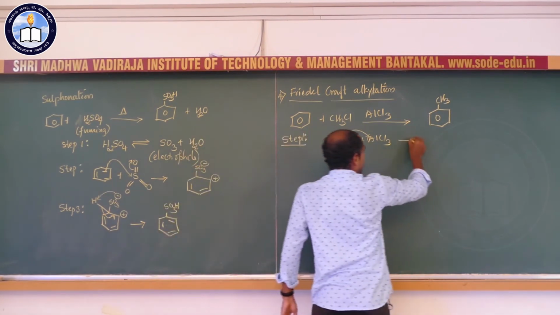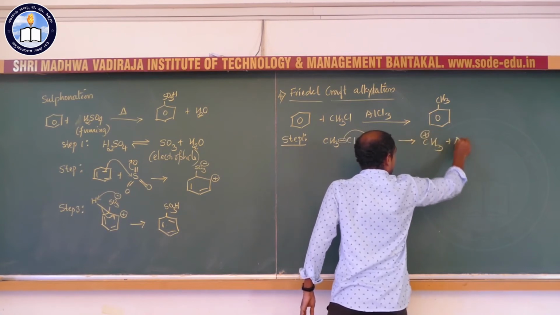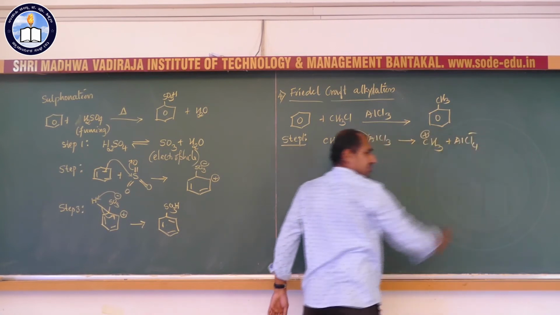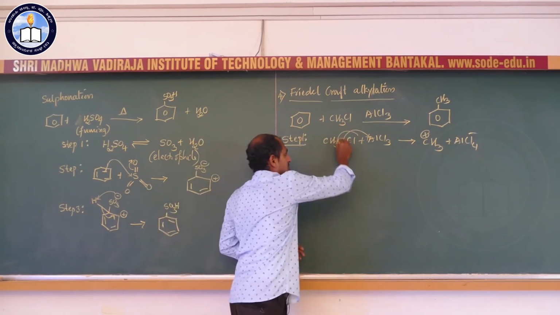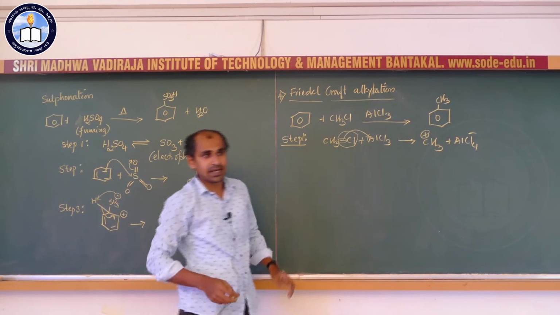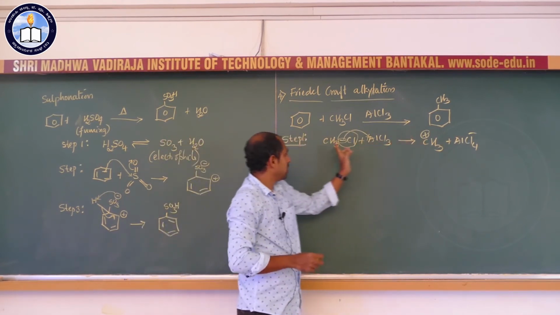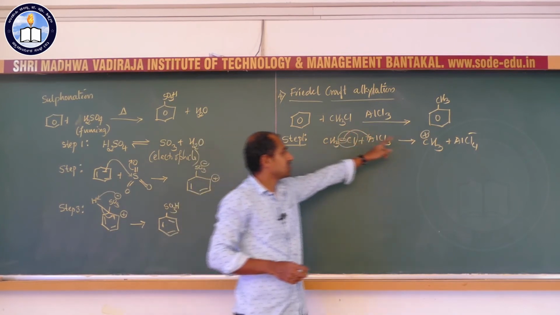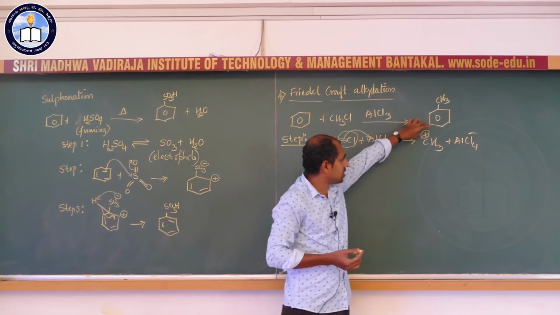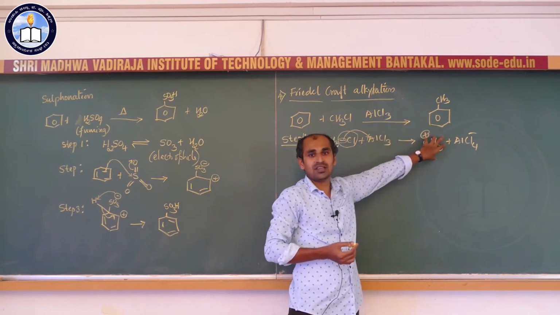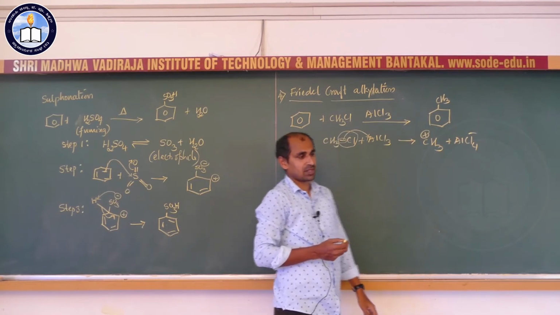So it is converted into AlCl4 minus and CH3Cl is converted into CH3 plus. This positively charged methyl group is called the electrophile because it has a positive charge.